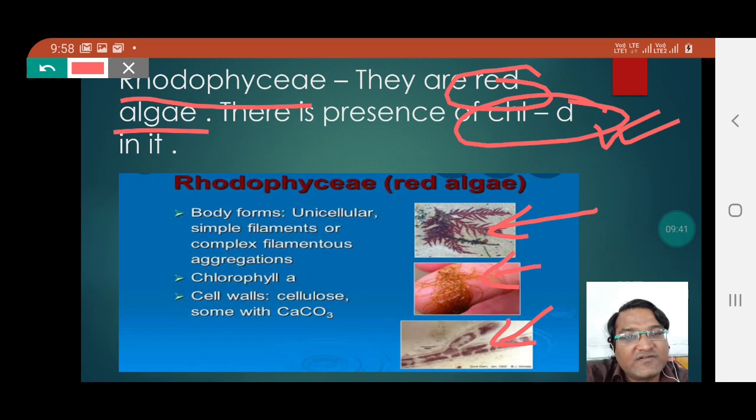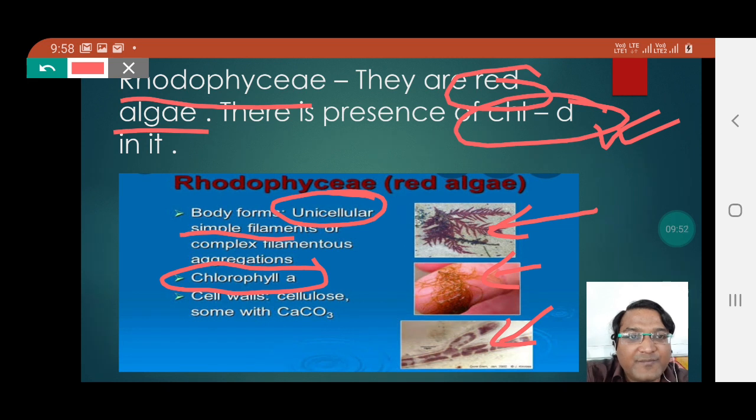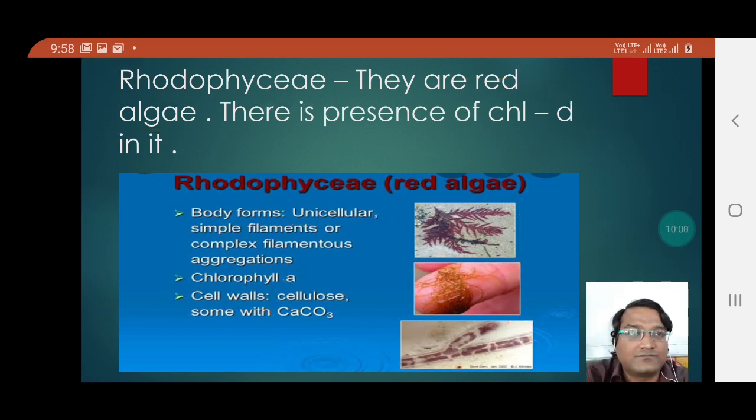Students, in this picture you can also notice that it is unicellular, simple filamentous organisms. Besides chlorophyll D, even chlorophyll A is present, and the cell wall has cellulose in it.